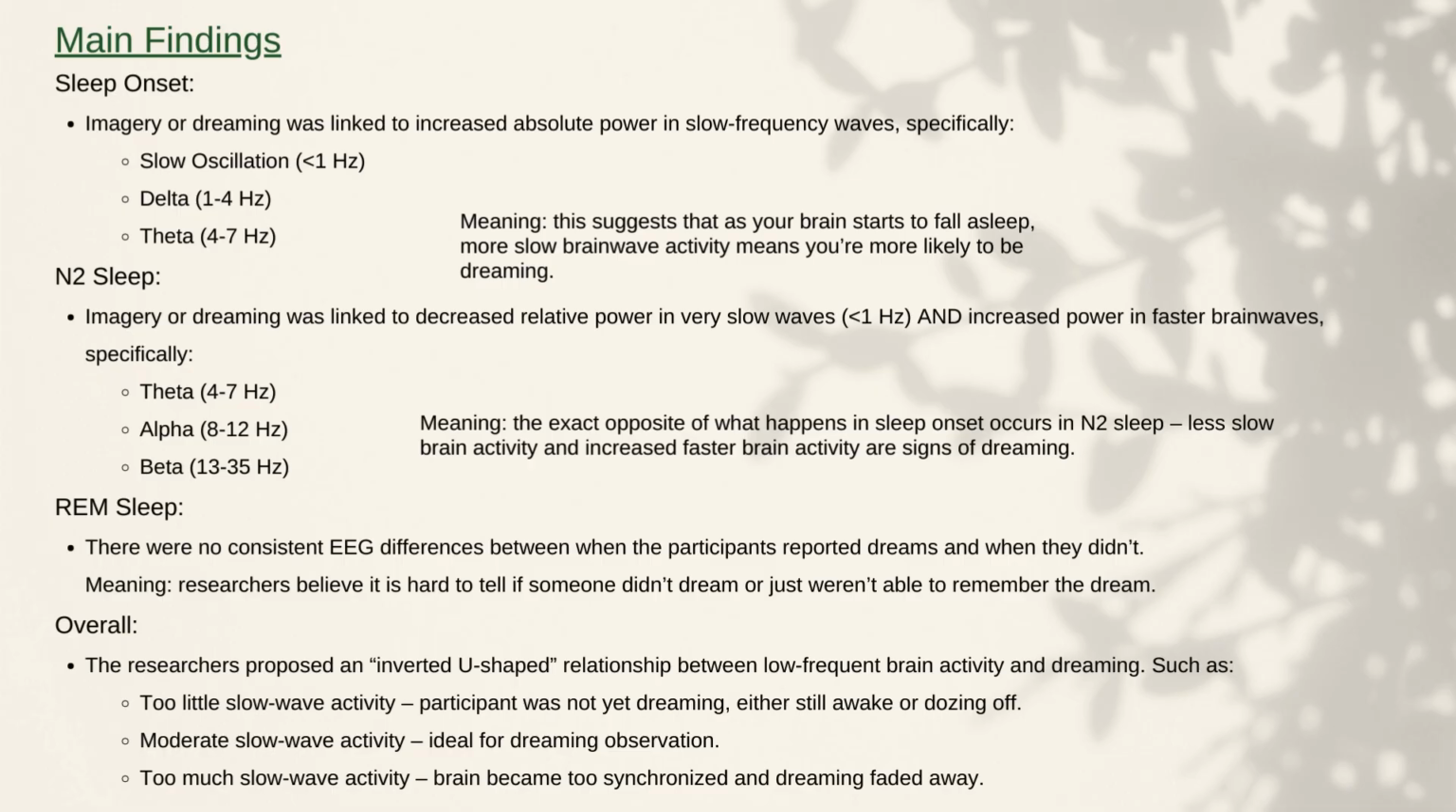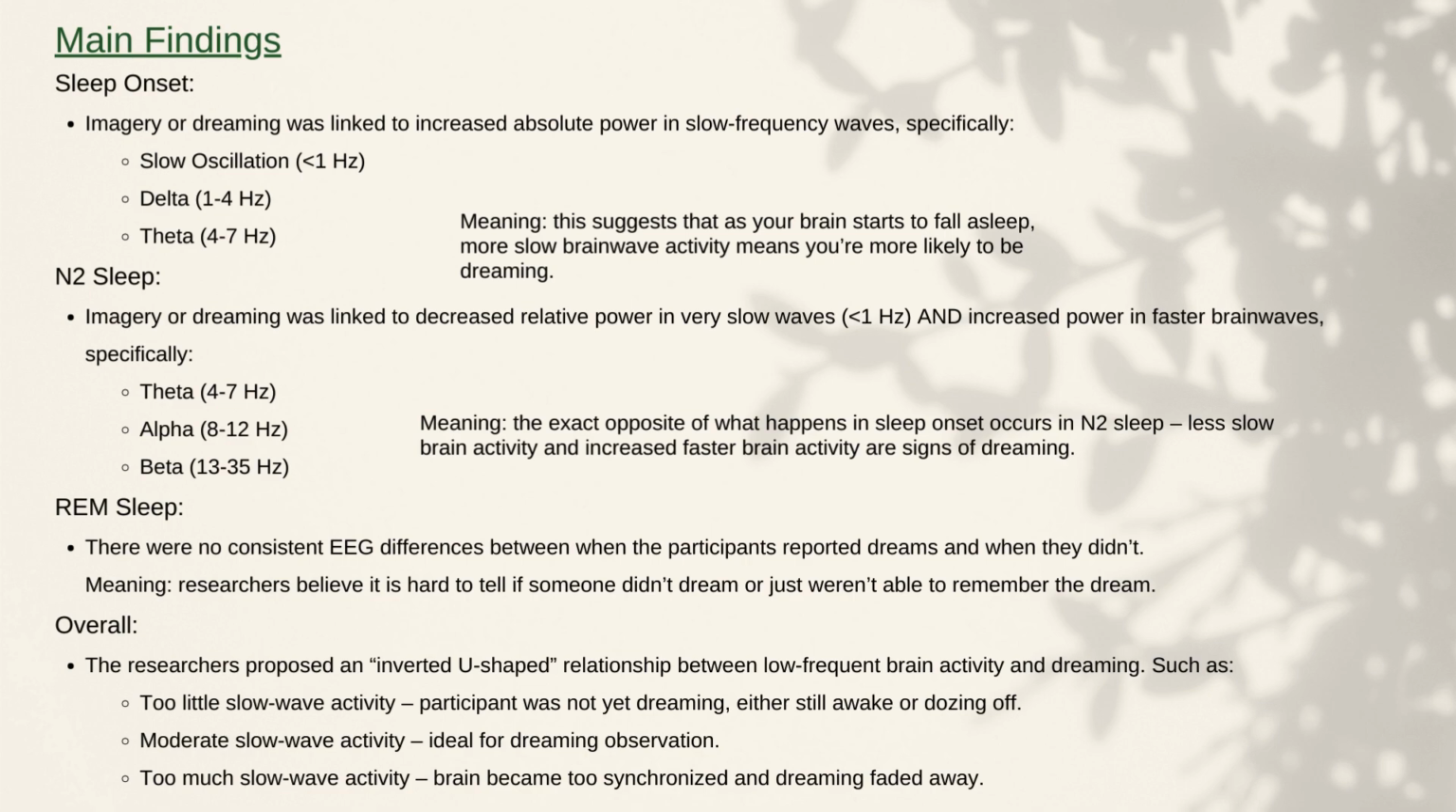For sleep onset, the researchers found that imagery or dreaming was linked to increased absolute power in slow-frequency waves, notably slow oscillation, delta, and theta waves. This means that they believe that as your brain starts to fall asleep, more slow brainwave activity means that you are more likely to dream.